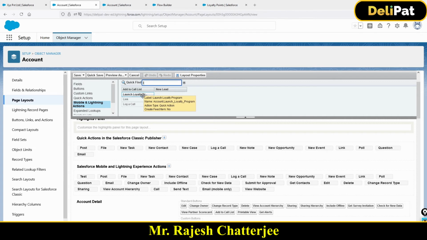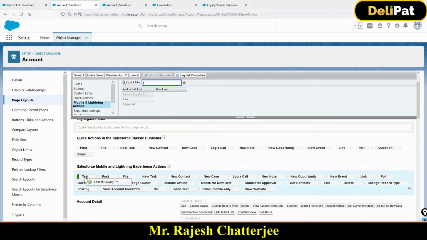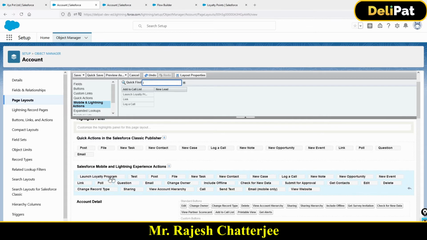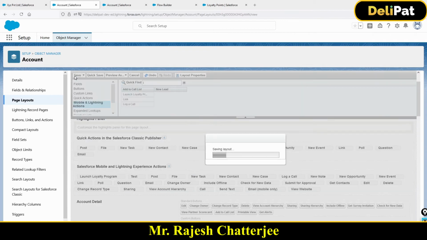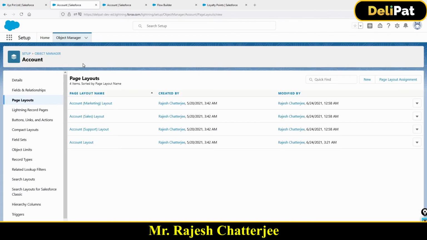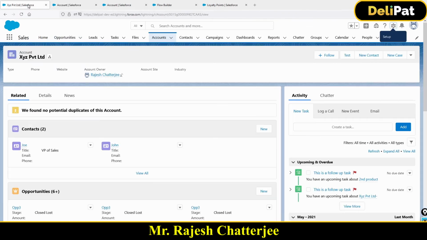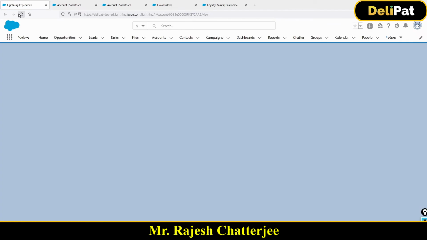Where do I have to drag and drop? I have to drag and drop it over here. I'm going to put it before test. Okay, before test I'm going to see one more button called launch loyalty program. Done. Save. Now this is how we actually invoke a flow from a particular detail page, record detail page. All right, so this part is clear.